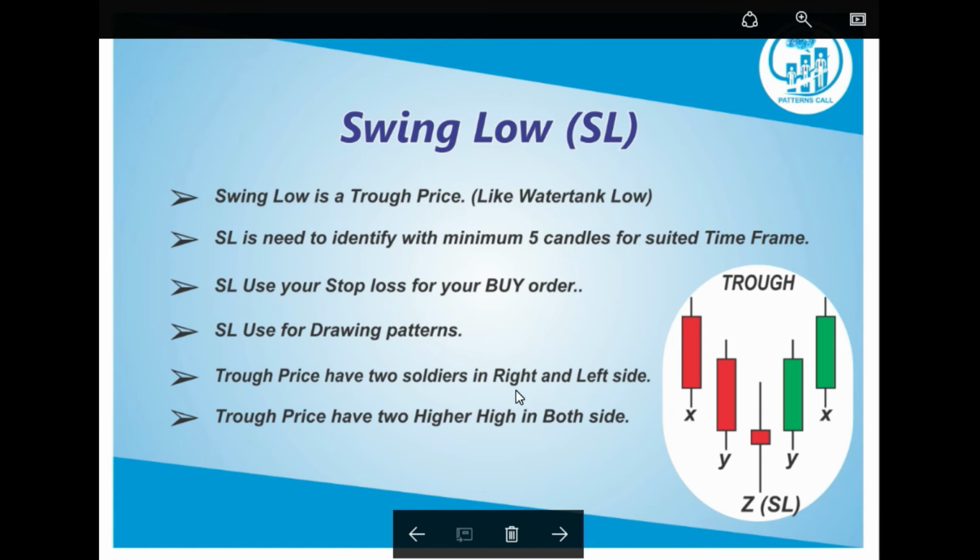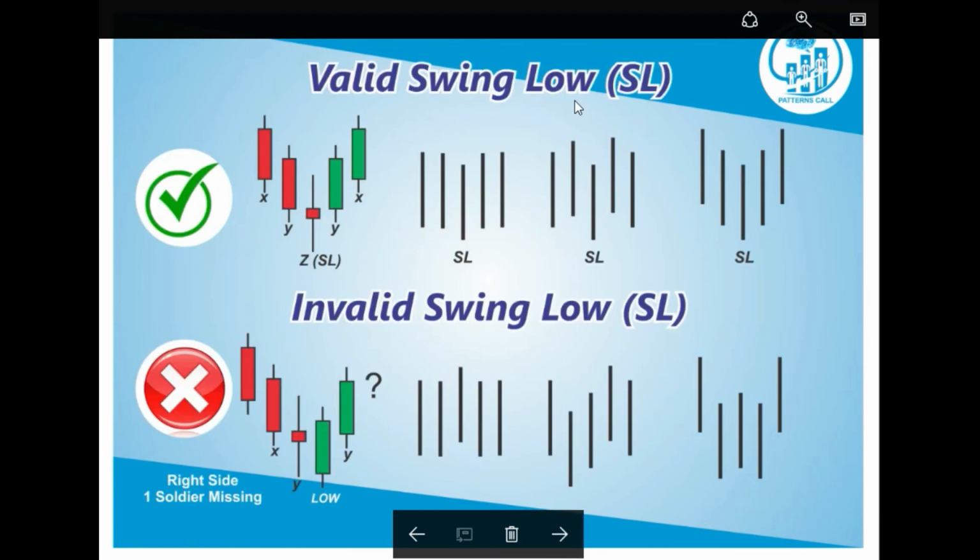Trough price has two soldiers on the right and left side. This candle also has two soldiers on the left side and right side. Trough price has two higher highs on both sides, right? This is the lower low, the higher price, then another higher price. This one is also higher than this candle, right? This is the main candle. Two candles on the right side and two on the left side are what make a swing low, right? Coming to the next example for a valid swing low. X, Y, Z, X, Y, Z, right? The same pattern is here. Then another one has a two-price difference, but the swing low is the head, okay?